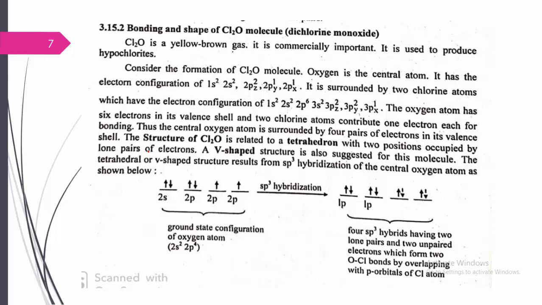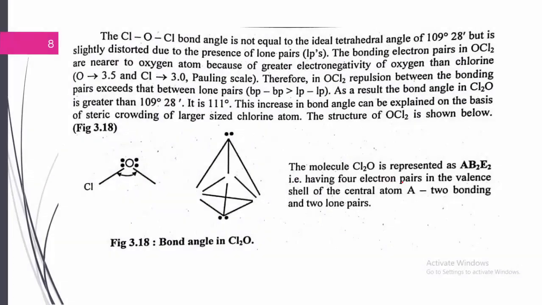Likewise, according to the valence shell electron repulsion theory, if a central atom occupies all bonded pairs of electrons, then the shape will become regular. If it occupies non-bonded pairs of electrons, called lone pairs, the shape of that molecule becomes distorted or irregular. I hope so. With this, here we can see the structure and bond angle of Cl2O.